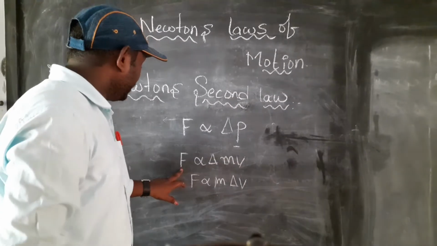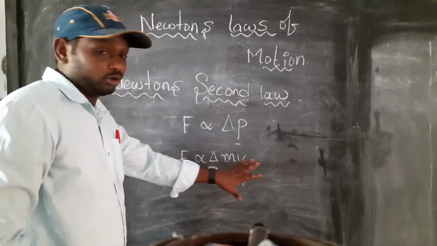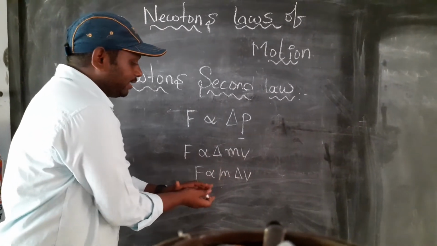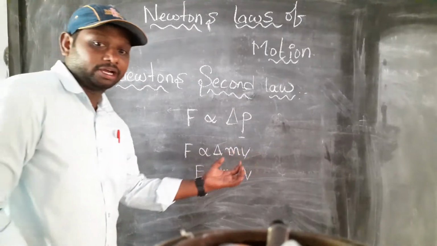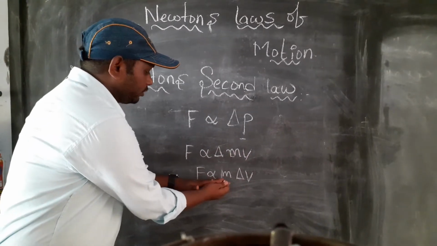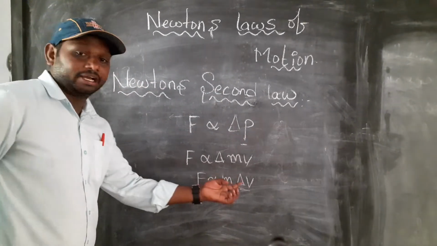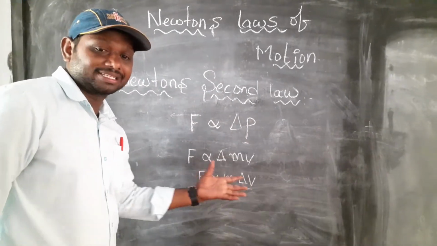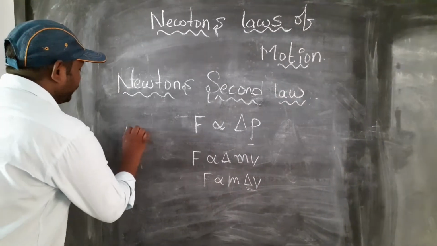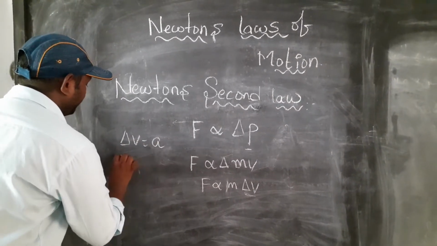Now see, F is directly proportional to delta of mv. For our convenience, I will write the mass in front of the delta. F is directly proportional to m into delta v. So what is delta v? The rate of change of velocity is called acceleration, so delta v is equal to a.